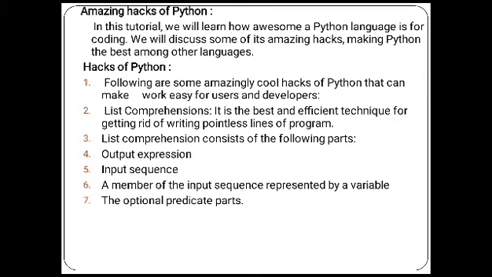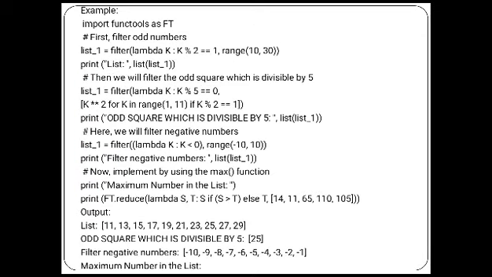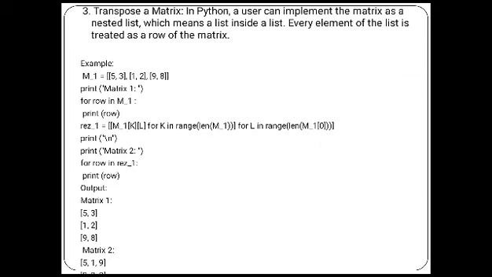Hacks of Python. Following are some of the amazing hacks of Python: list comprehension has the following parts: output expression, input sequence, a member of the input sequence represented by a variable, and the optional predicate part. Consider the example where we import reduce from functools. First, filter odd numbers using filter with lambda k, print this list. Then with lambda k, filter and print odd squares which are divisible by 5. Here we will have negative numbers: print filter lambda k less than 0. Now we can include the max function, print the maximum number in the list. So the lists will be these: odd squares divisible by 5, filtered negative numbers, and the maximum number in the list.